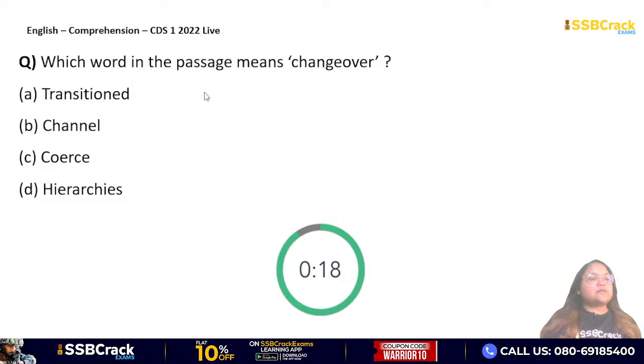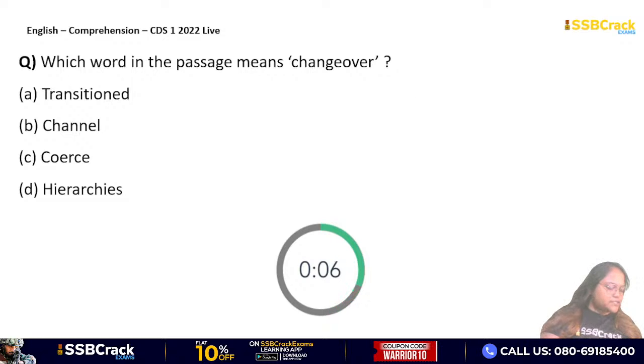Which word in the passage means changeover? So now here you have to give the synonym of changeover. Okay, and that also a word which has been mentioned in the passage. So what is that word which means changeover? Transition, channel, coerce, hierarchies. Very easy. Changeover means what? Change, परिवर्तन. तो कौन सा word है वो? Transition है, channel है, coerce है, या hierarchy है?